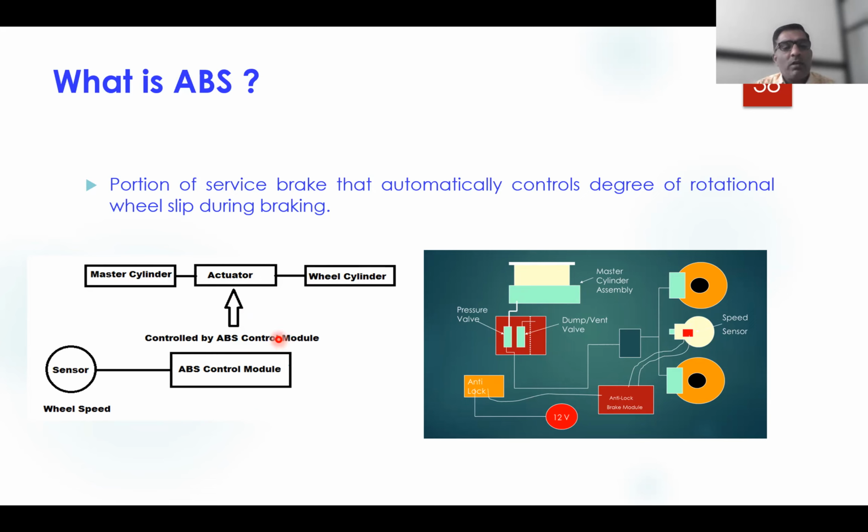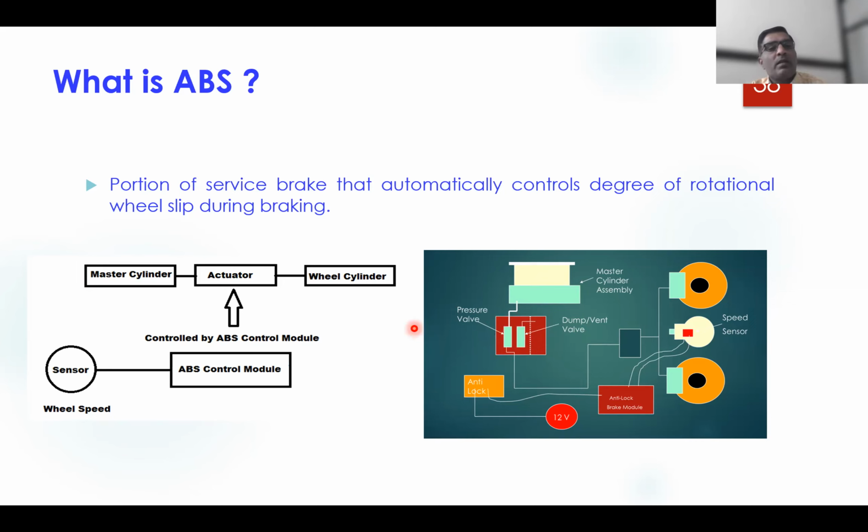So the modulation of hydraulic pressure is done with the help of the anti-lock brake module. Additionally, you can see this one is the master cylinder, and these are the wheel cylinders. So how to modulate the pressure? For that, there is one pressure valve and one dump or vent valve.